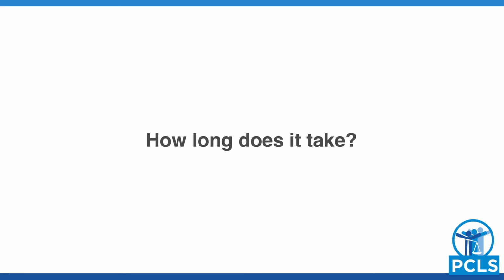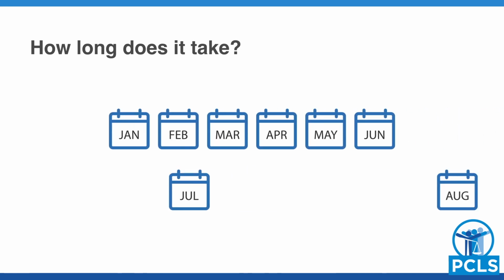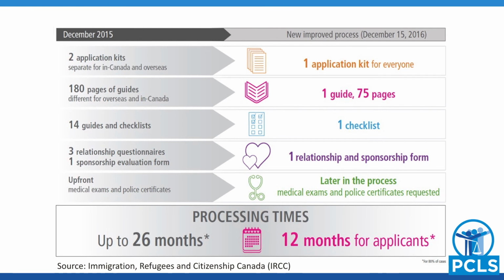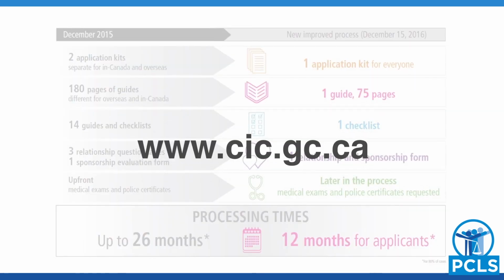Most spousal sponsorship applications, whether in Canada or overseas, are processed within 12 months. This is one of the changes the IRCC made on December 7, 2016. Here is a breakdown of some of the changes made to the sponsorship process in December 2016. You can also find this graph on the IRCC website.